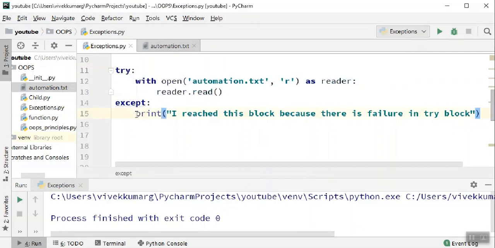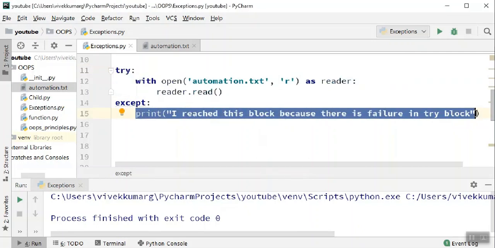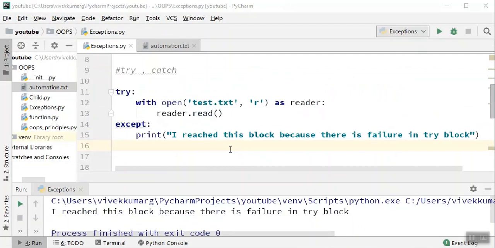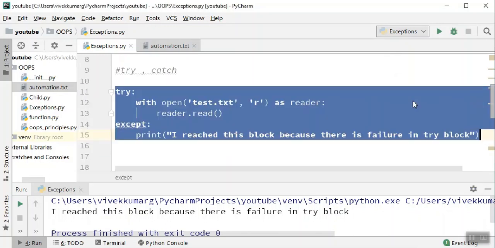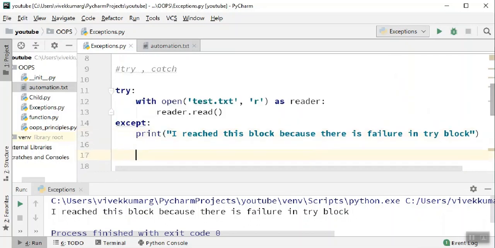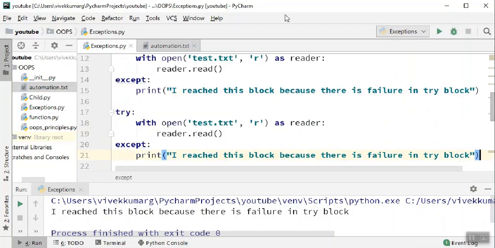Now here you see you are writing your customized message. So what if you want to know what exception is being thrown by Python, instead of printing your own message? How can you do that? For that, let me create one more block. Just copy here and then paste. Let's say it would throw the error again. Just consider that it will throw an error again because we have this test text in this block as well.